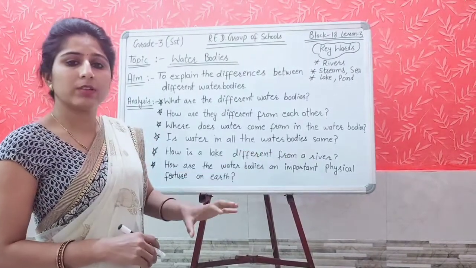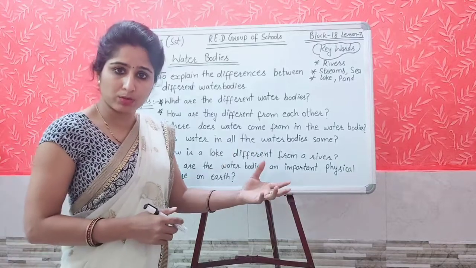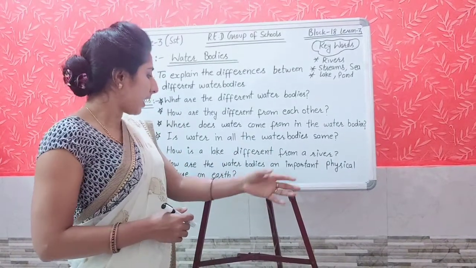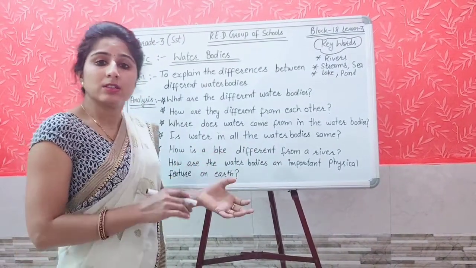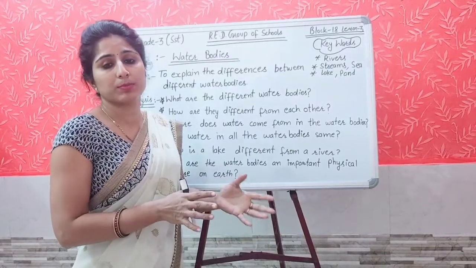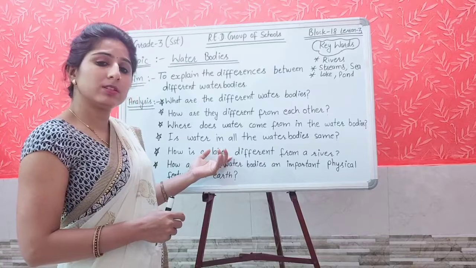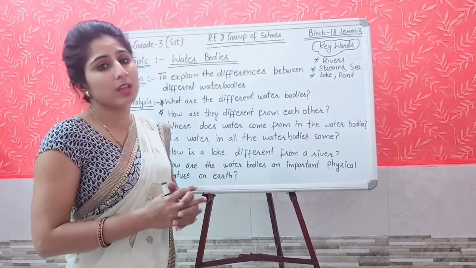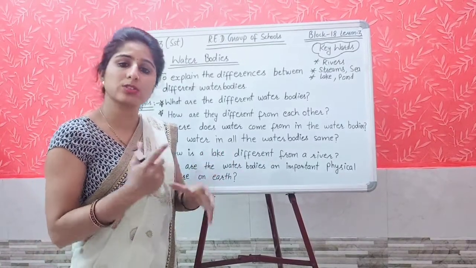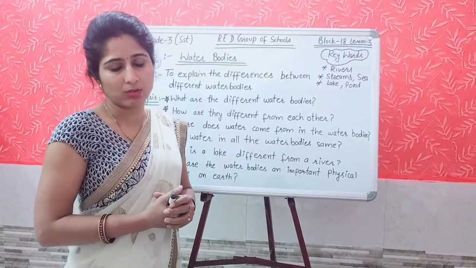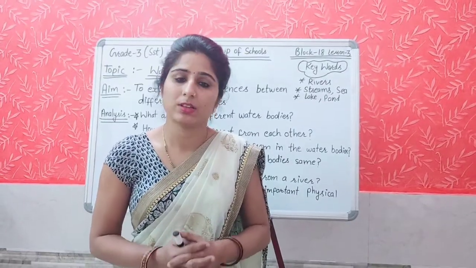As you know, a river is a flowing or moving water body. ये flow करती हैं. And the lakes are constant. एक ही place पे वो constant रहती है, it is still. And a lake is surrounded by land from all sides. Lake जो है वो चारों तरफ से land area से surrounded रहती है. And the lakes are fed by the rivers.